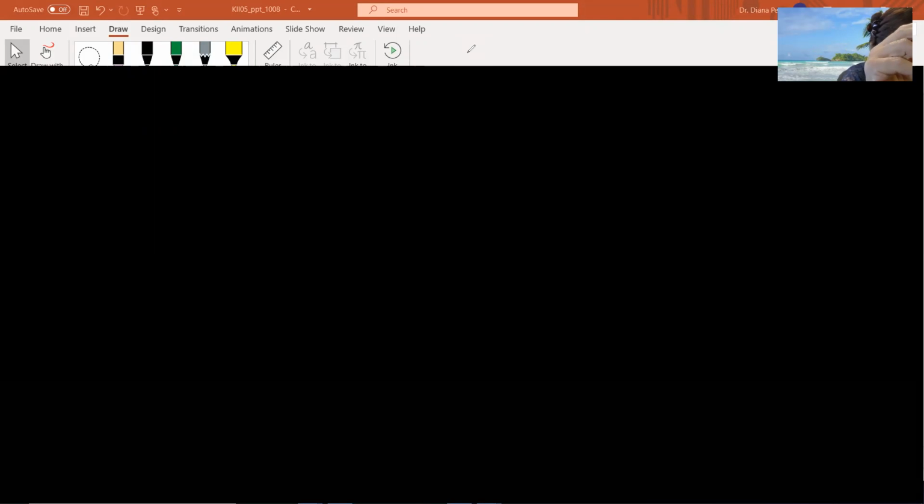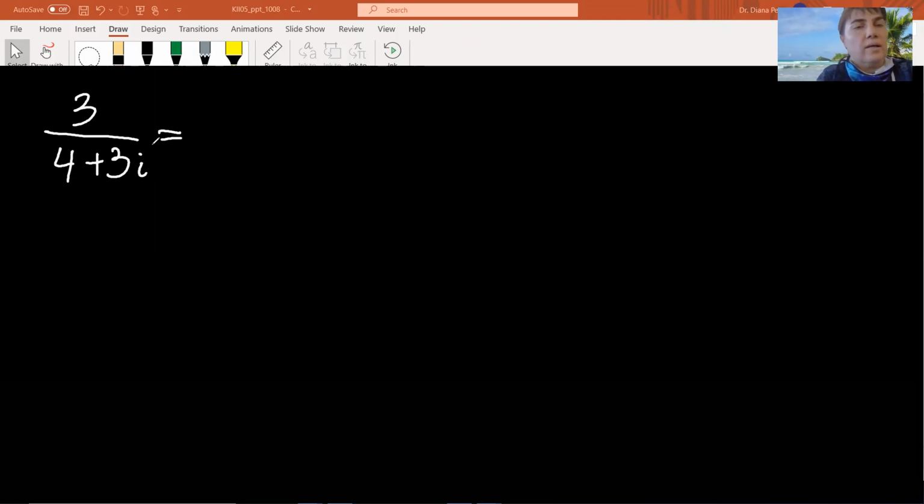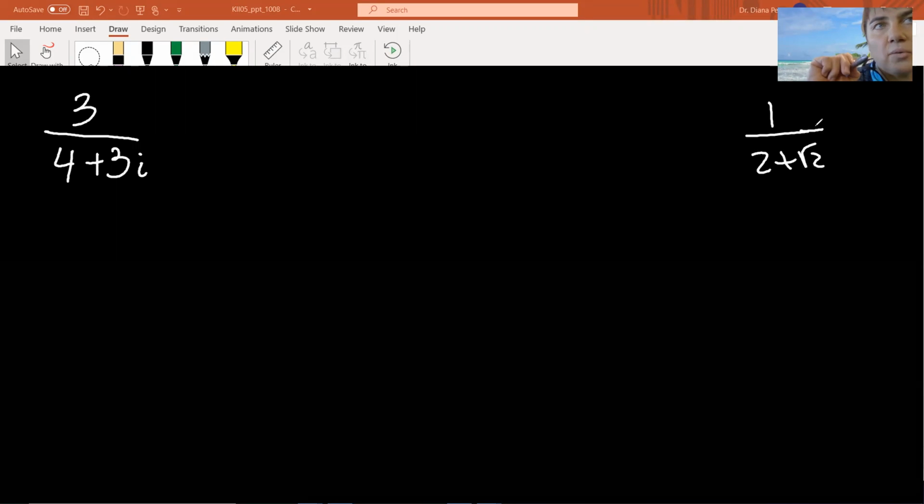Okay, and I don't know what the number was. I'm making it up actually. 3 divided by 4 plus 3i, right? And it says divide and simplify. Remember the radical expressions, which are like 1 over 2 plus square root of 2? Remember we had to rationalize the denominator last time. What did we do to rationalize it?